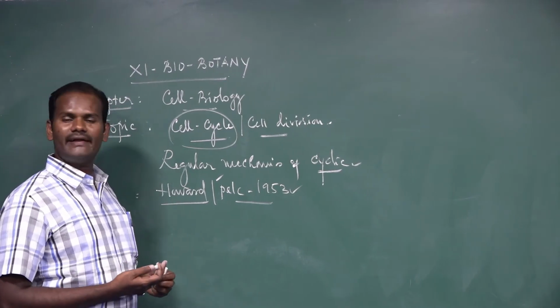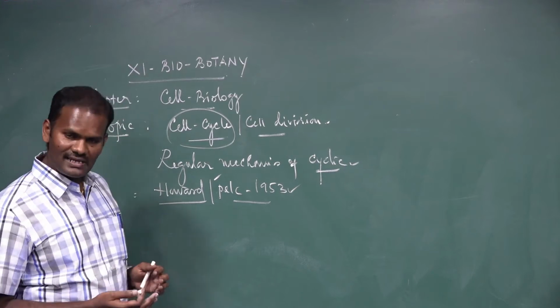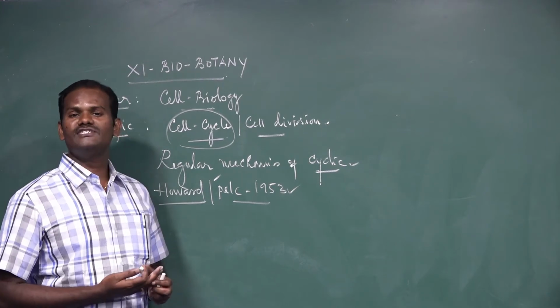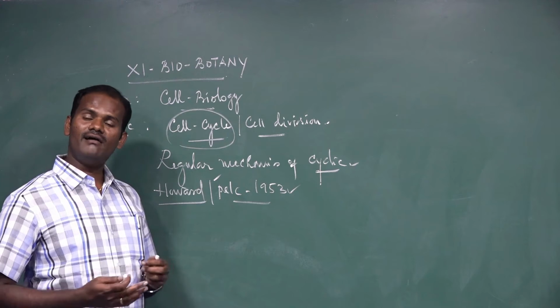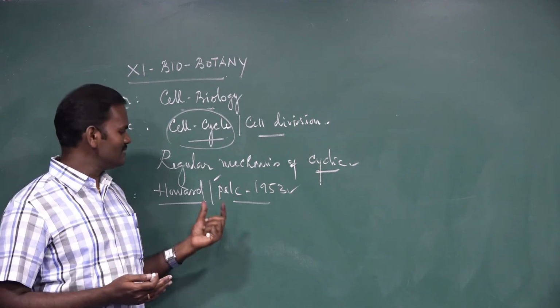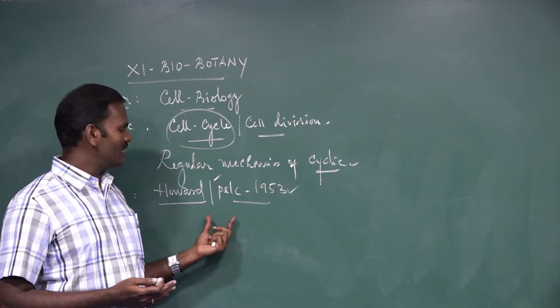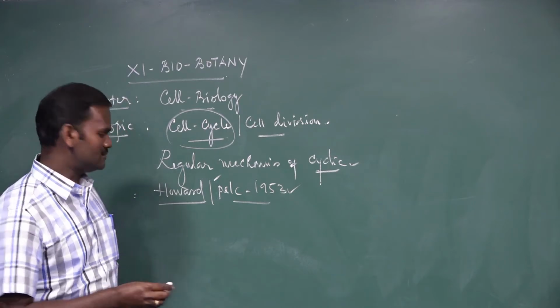There are a lot of events that take place during the cell cycle. During the cell cycle, the duplication of the genome takes place within the cells, and all the cell organelles also get duplicated, and as a result, a single parent cell divides into two daughter cells. These are called cell cycles.